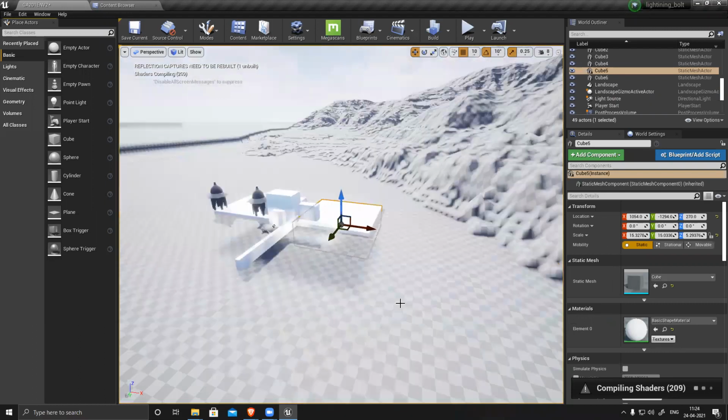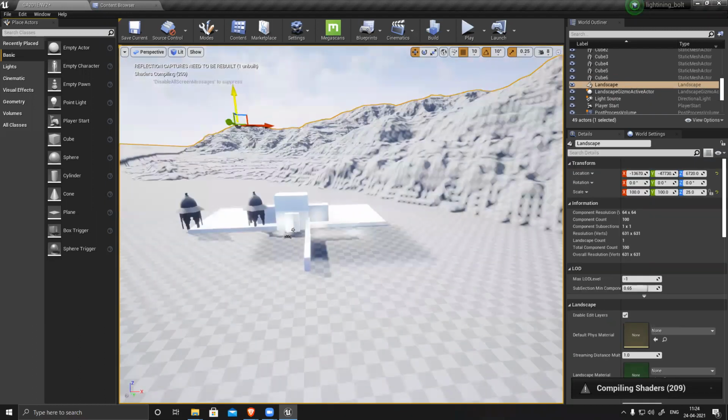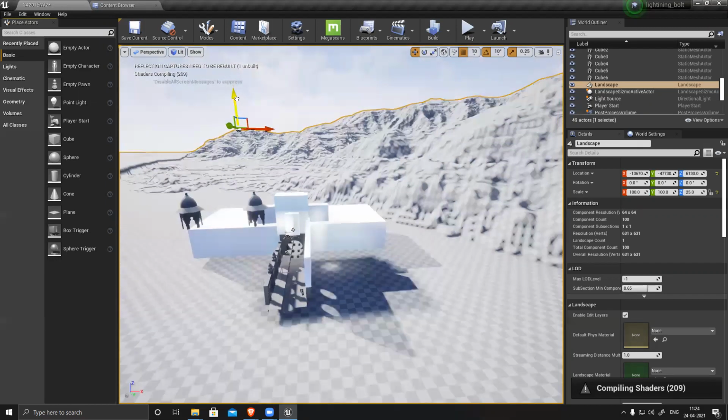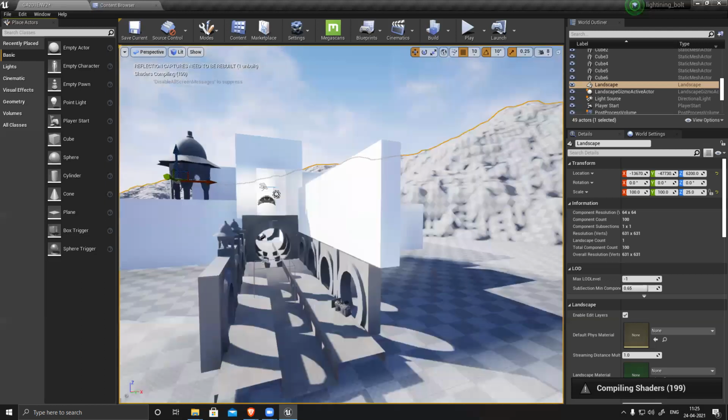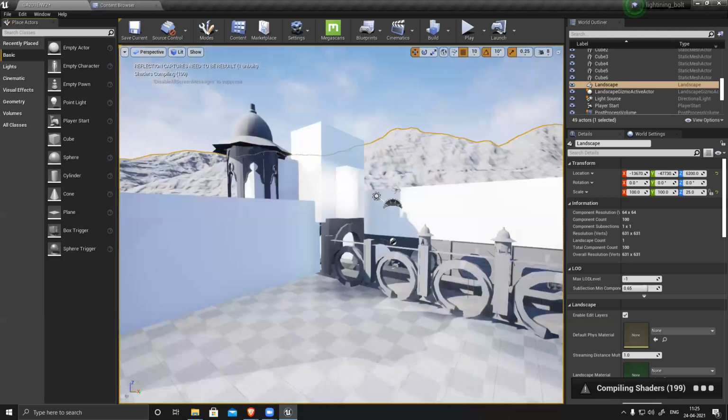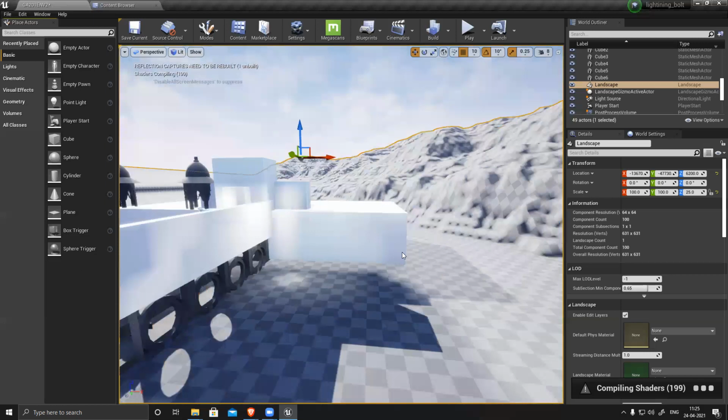Sir, in my reference, the landscape that is there, will I also need to make it in Terrain Maker, or do I need to combine it? You can do it in terrain, or the easiest way is landscape.